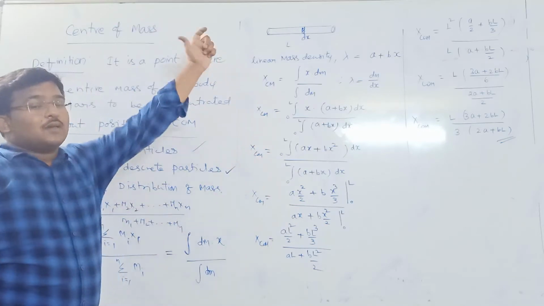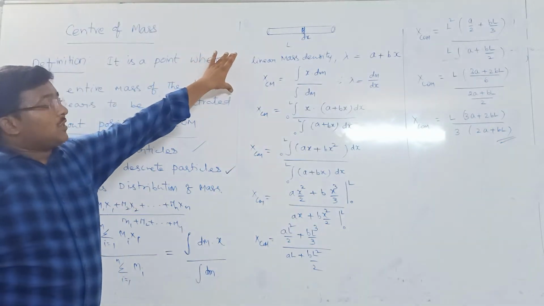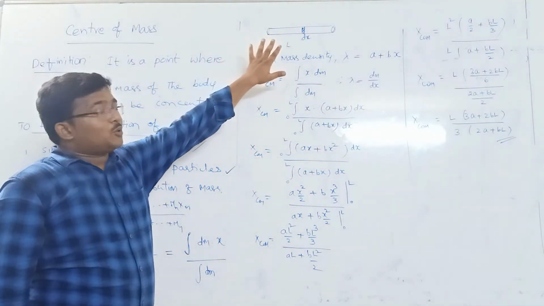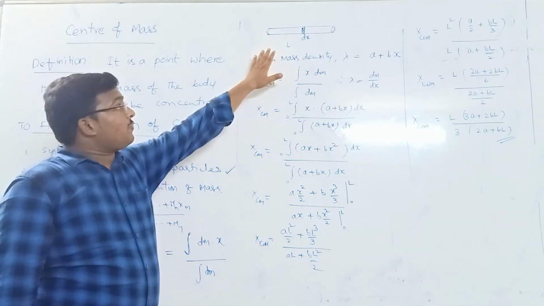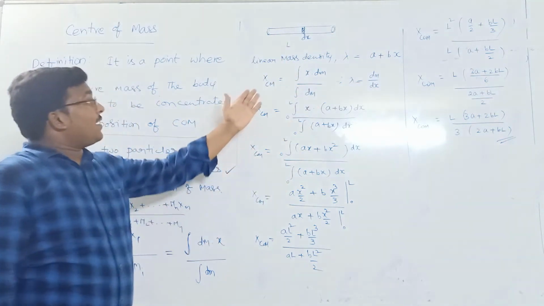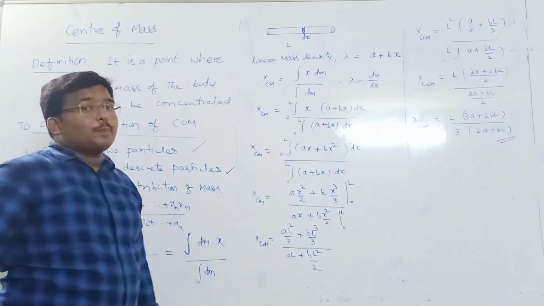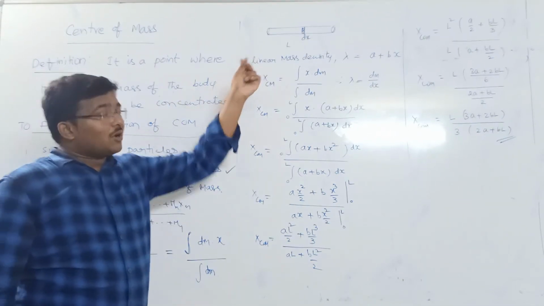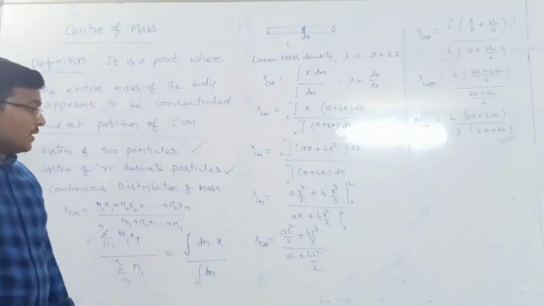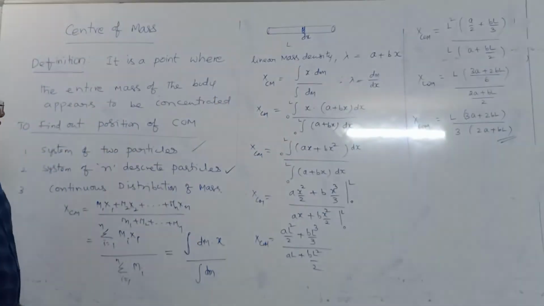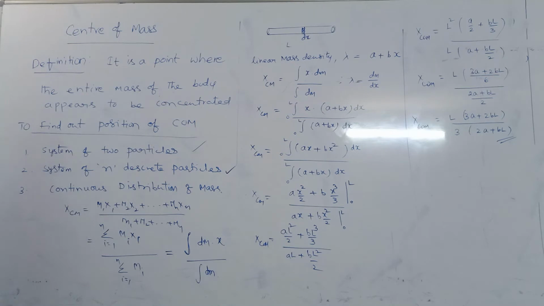So this is the procedure to find out the position of the center of mass of a rod where its linear mass density was given, by taking a small element and then applying the integration method. So this is for continuously distributed masses.